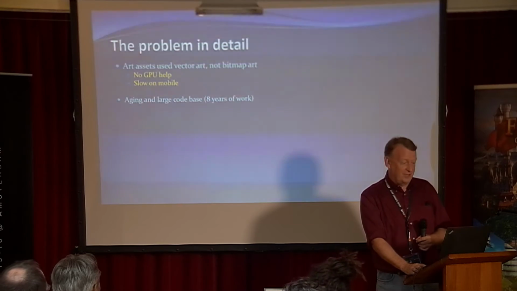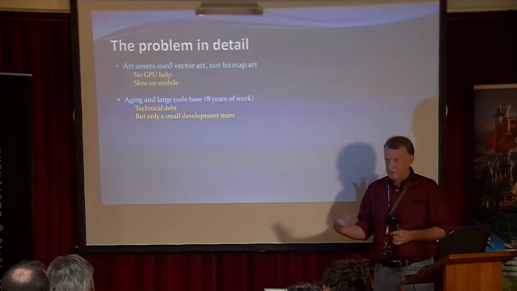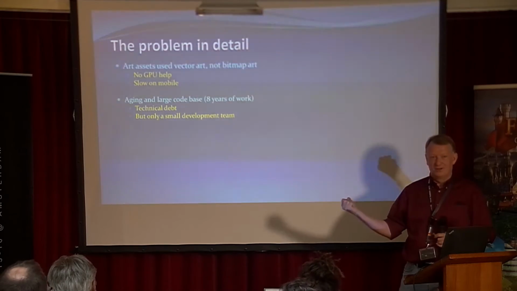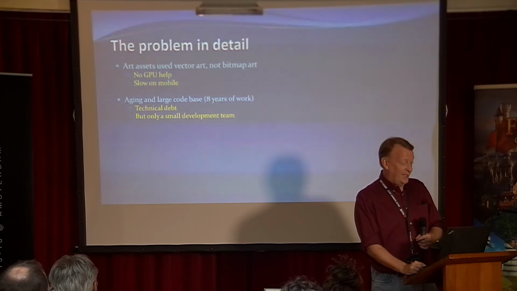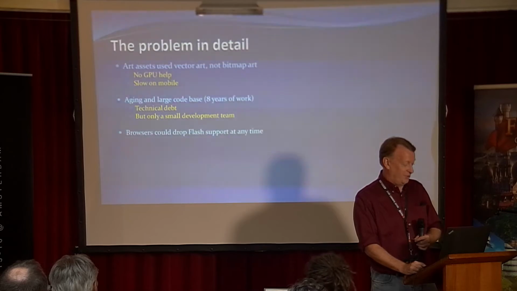We had this large and rather aging code base. So some technical debt, right? 8 years of work evolving a product, building out the product. We'd figured out over time what it really was, the product we wanted to build. But it meant we'd built things down some avenues, gone some courses we wouldn't have liked to do. So what to do about rewriting it? And we only have a relatively small development team to take on that problem.